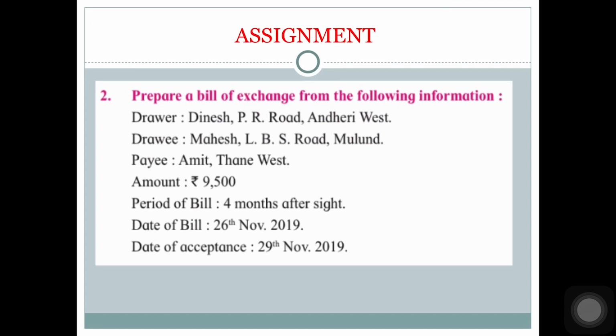Okay, so what all we have done? We have done the introduction of bill of exchange. We have seen what is bill of exchange. We have seen the definition. We have seen the features. We have seen different parties, drawer, drawee, payee. We have seen how a bill of exchange looks like. We have seen conditional acceptance, unconditional acceptance, all this we have seen.